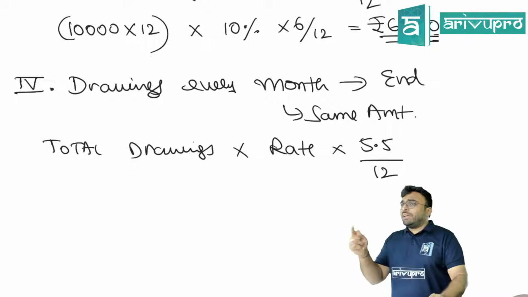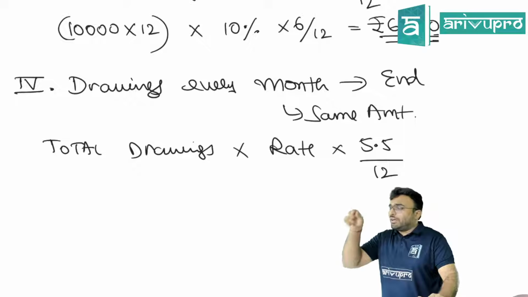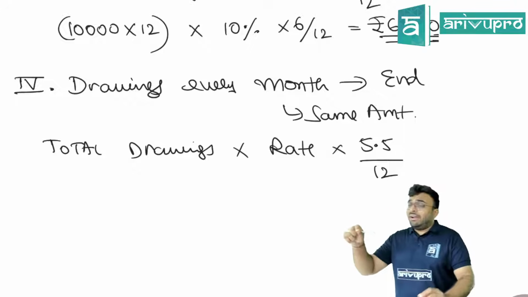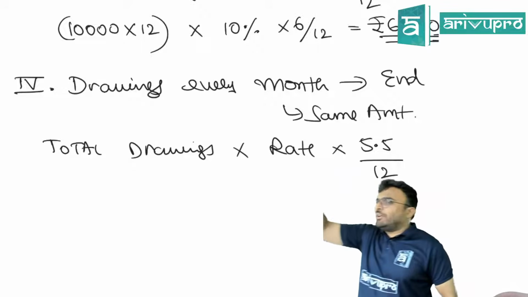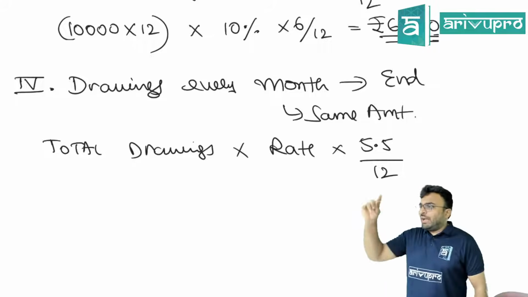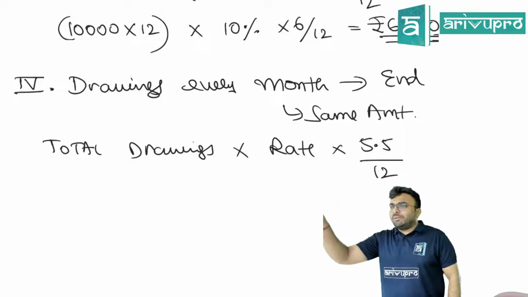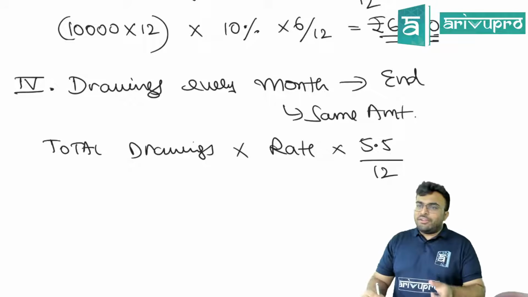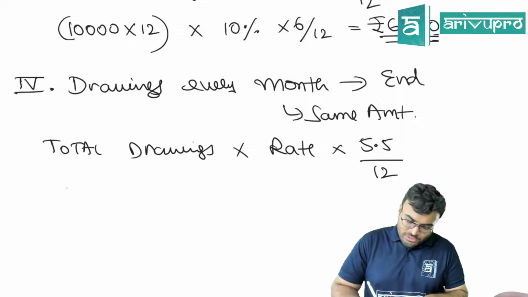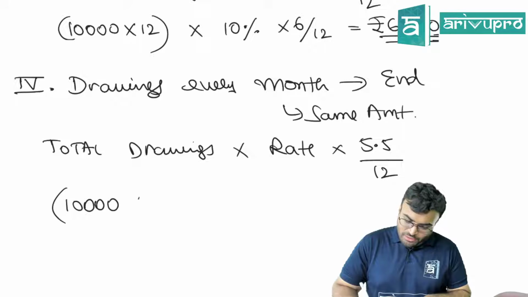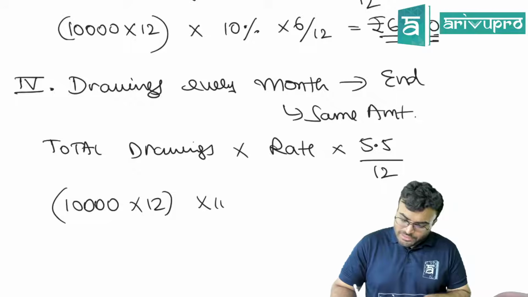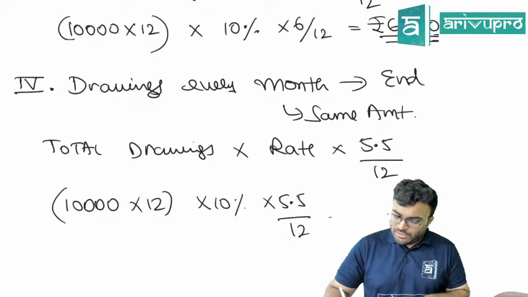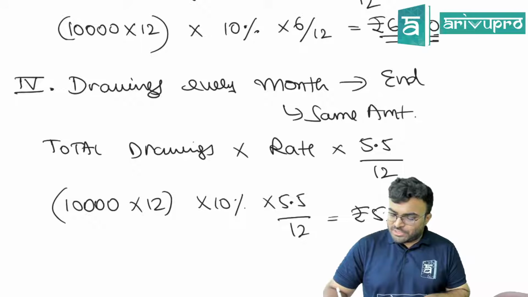So when you are calculating the first month, it will not be 12 by 12, not 11.5, it will be 11 by 12. Only 11 months interest will be charged. And for the last month, no interest, because you are taking at the end of the month, so it would be 0 by 12. So you will get the average of 5.5 divided by 12. So it will be 10,000 into 12 into 10% into 5.5 divided by 12. That gives you 5,500.